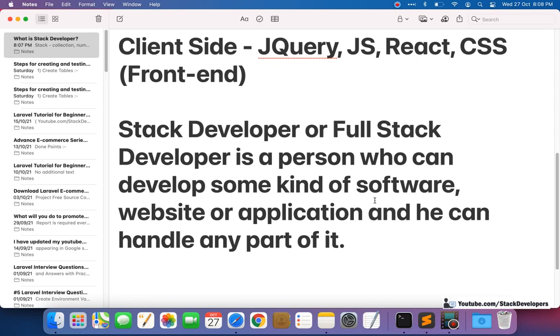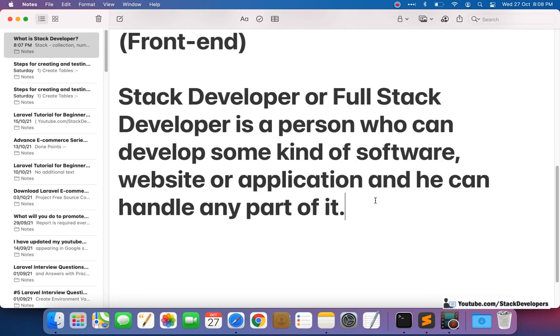Okay, so see here, I will give you more details. Now I am telling you about the stack developer. I am not going to leave you like this, not only going to give you the definition, I am going to give you the examples as well, so that you will be fully aware of the stack developer. Okay, so I am going to give you my example.